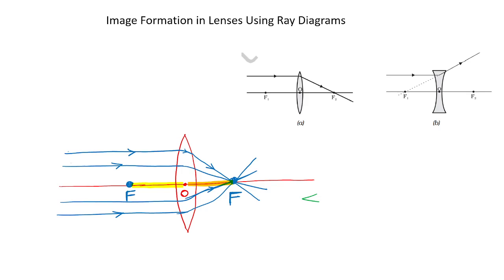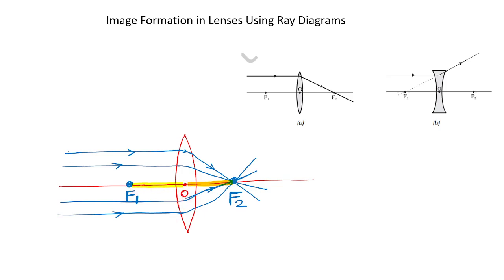So, the left side focus is denoted by F1. That is the name we give. The left side focus is F1, the right side focus is F2. So remember F1 and F2, what is their significance? If the light is coming from left, it converges at F2. Understood? But if the light is coming from right, it will converge at F1. That is the difference. F1 and F2 are at equal distances away from the optical center O.